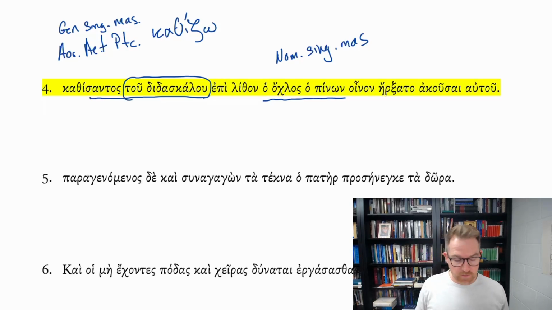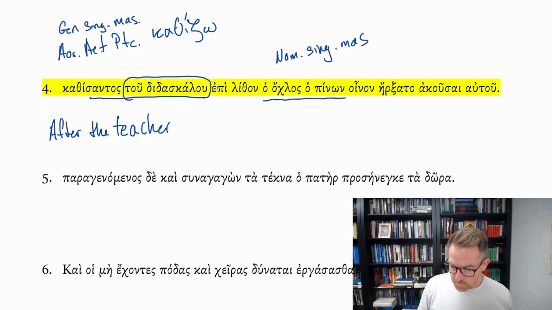That's where we get our word cathedral. And so the tou didaskalou, we're going to say after, because this is aorist. So after the teacher sat on a lithon, stone,